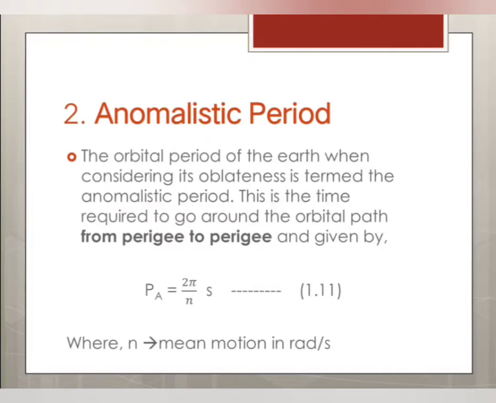See, previously we have studied the orbital period, and this one is the anomalistic period. This is the time period required to go around the orbital path from perigee to perigee. Okay, so we know that the farthest point is known as perigee and the closest point is known as apogee. When it covers one cycle from perigee to perigee, it is considered the anomalistic period. Previously the orbital period was indicated by P, and the anomalistic period is indicated by P suffix A, which is equal to 2 pi by n, where n is mean motion and the unit is radians per second.